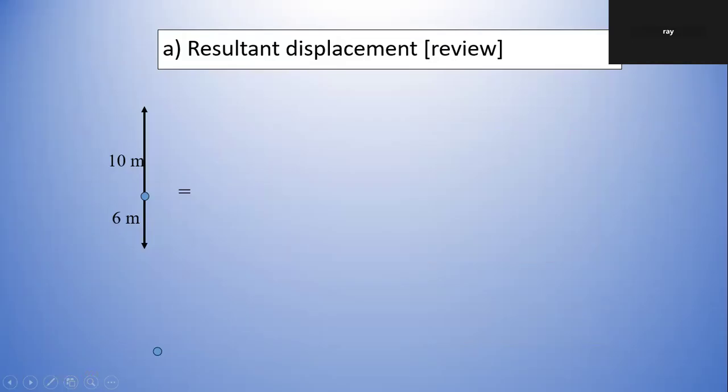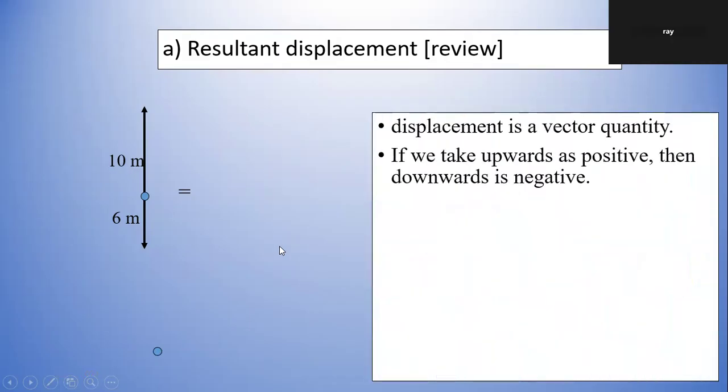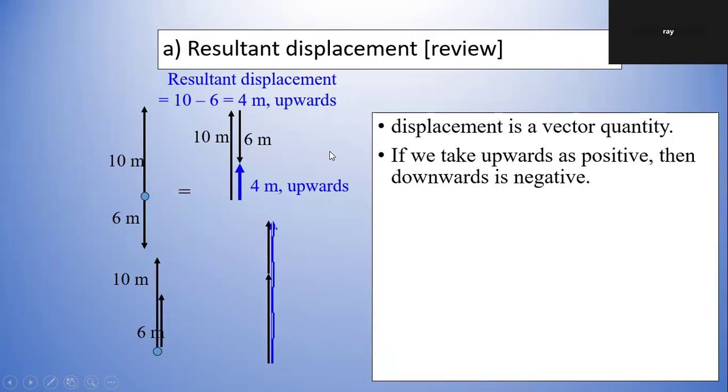Okay, just a reminder, resultant displacement, one going down, one going up. Displacement is a vector quantity. If we take upward as positive, downward as negative, then 10 minus 6 is 4. So we can represent 10 as a vector, and then 6 going down. So the answer is 4 meters going up. Or if it's in the same direction, same thing, 10 meters, 6 meters, add them up together, same direction, is 16 meters upwards.